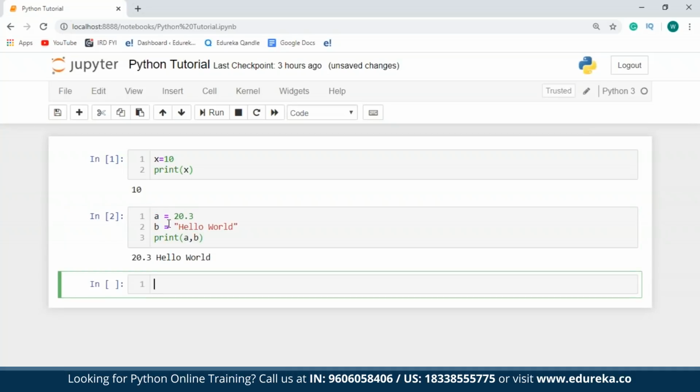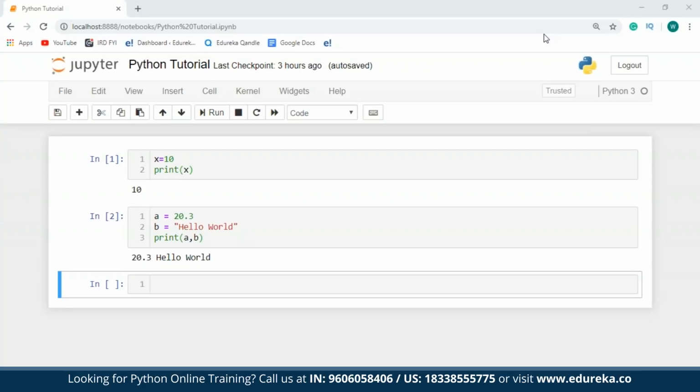So as you can see over here, both the values of a and b have been printed. I'll be showing you all the in-detailed functionality of the print function later on in this session. Variables can also be redeclared in Python. This means that you can assign new values to them as and how you proceed with your program.